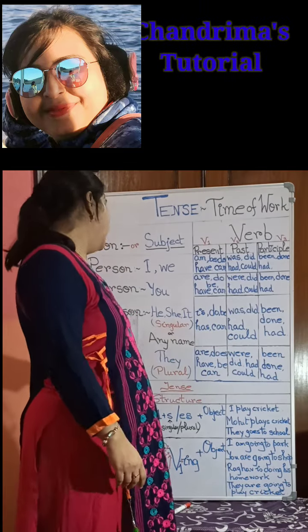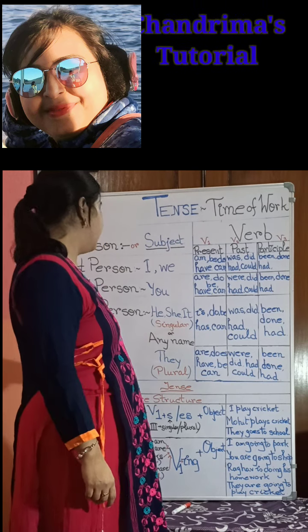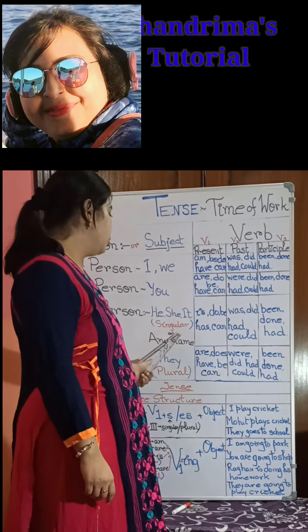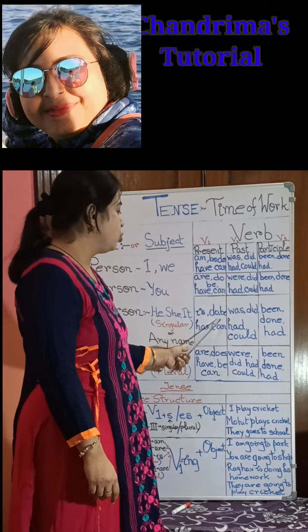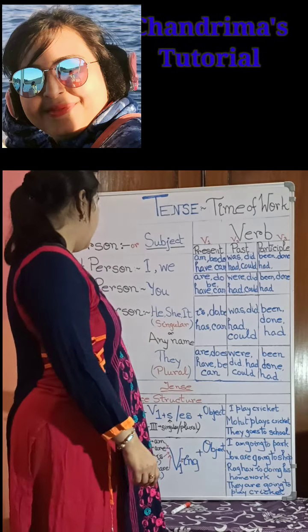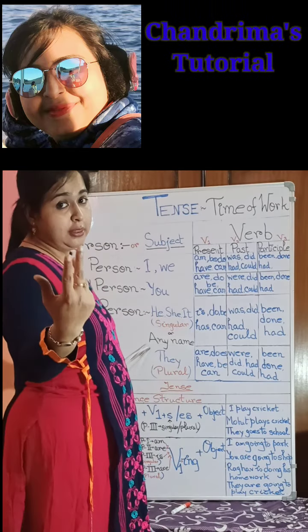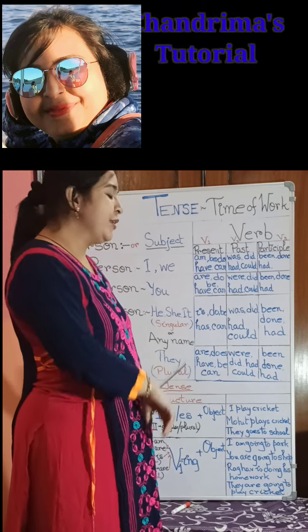If that is only singular, then that becomes third person singular number. For third person singular, we use is, do, be, has, can. Now, if more than one, that becomes no more singular, that becomes plural.